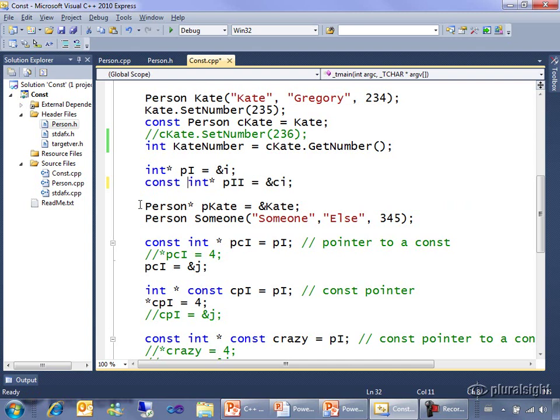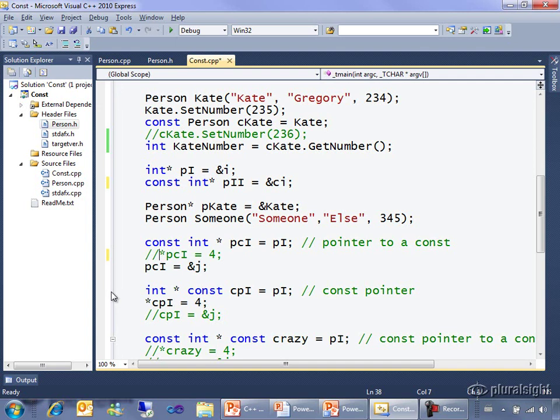Here, I'm going to make a person pointer, address of this person up here, that's fine, and another local person, and then I'm going to try to make some pointers. So if I make a const int pointer, a pointer to a const int called pci, I can point that to the same place that this pi is pointing, in other words, the same non-const i under the covers. But because I've said that it's a pointer to a const, if I then try to go through it and do things, expression must be a modifiable lvalue.